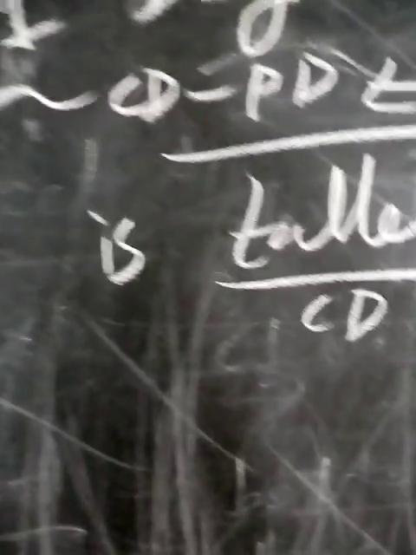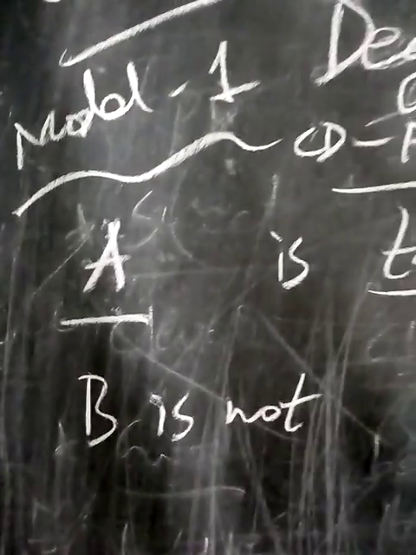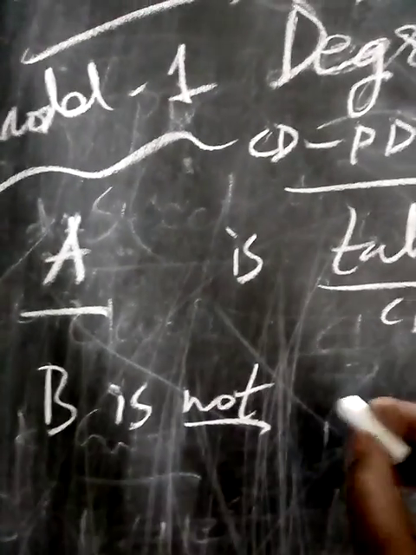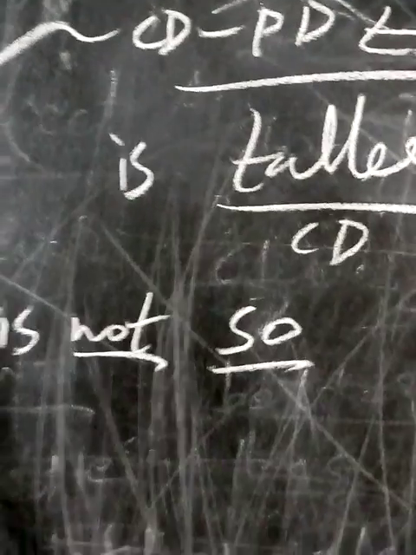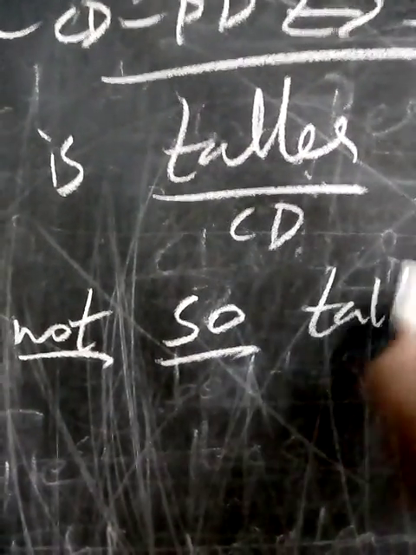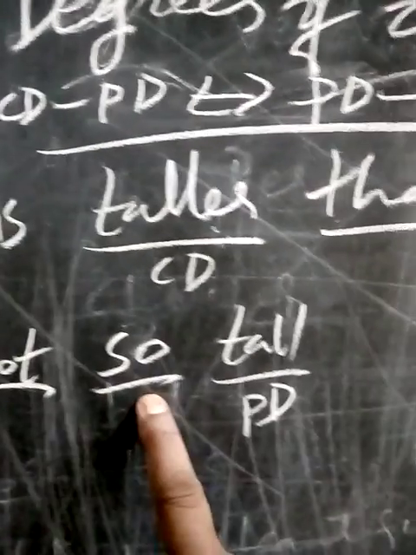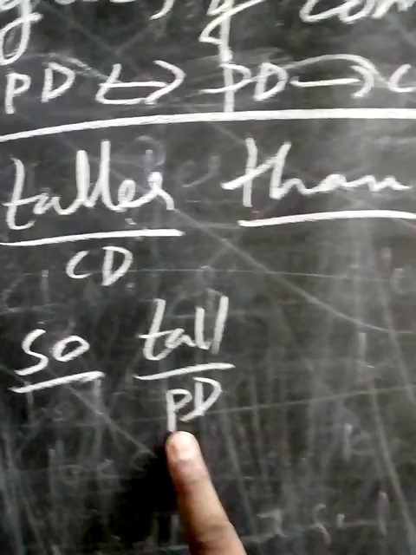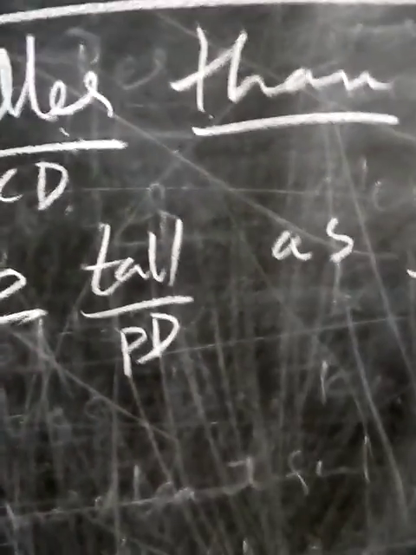A is taller than B means B is not taller. So we write the negative form, and add "not so". B is not so, and bring the adjective in the positive degree, tall. B is not so tall as A. Like this, write down.